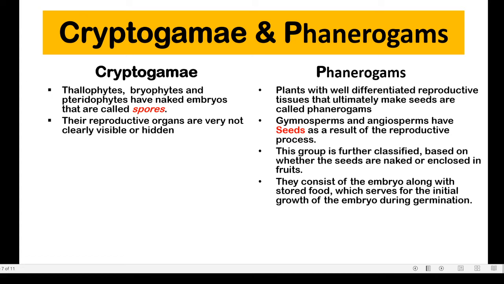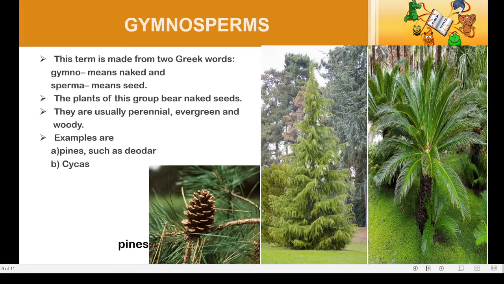On the contrary, phanerogams have well differentiated reproductive tissues and make seeds. Gymnosperms and angiosperms have seeds as a result of the reproductive process. Phanerogams are further classified by whether the seeds are naked or enclosed inside a fruit. They consist of an embryo along with stored food so that during germination it can provide food to the germinating embryo.